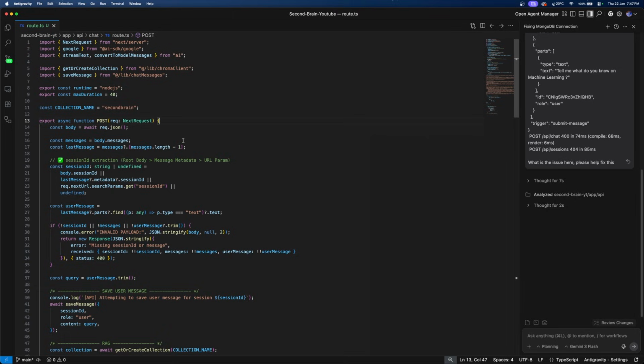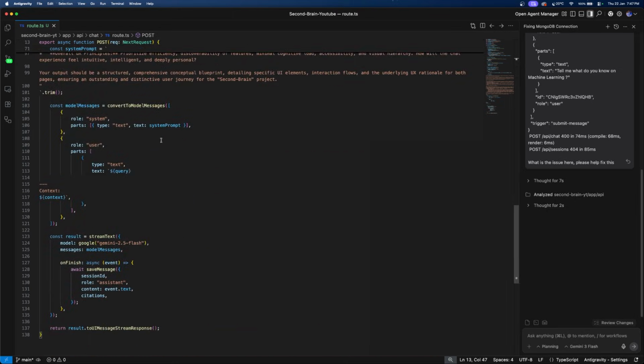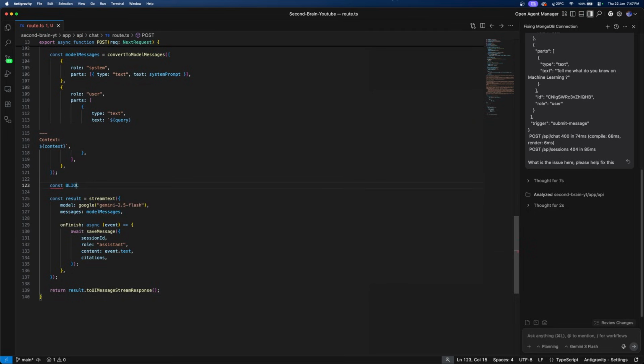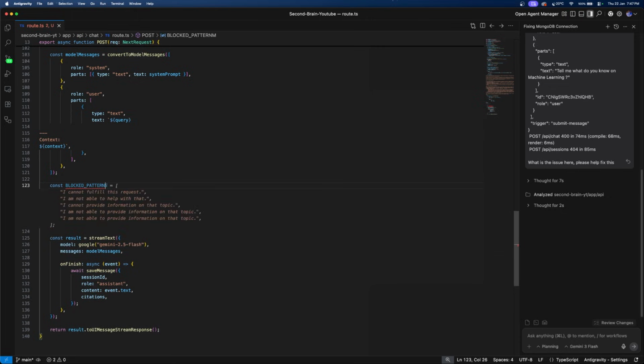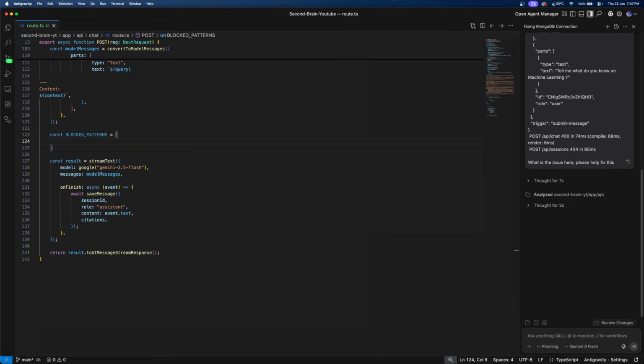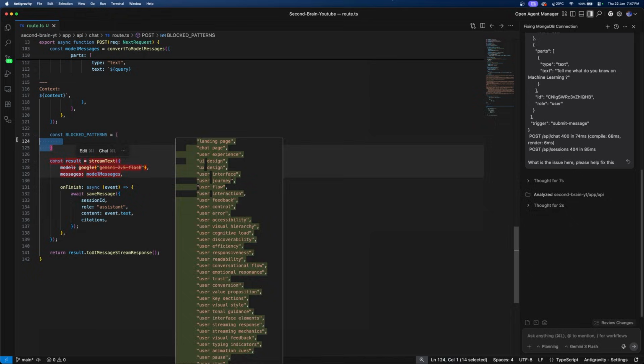And what I'll do is, apart from here, these are some of the block patterns that the LLM has to follow. Block underscore patterns, which are basically some guardrails that the LLM has to follow and not give you the response. And these are the guardrails.